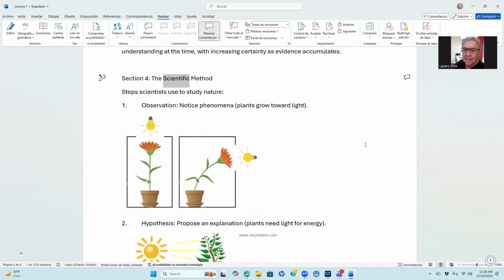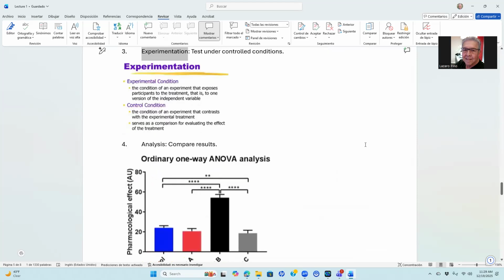Section 4: The Scientific Method. Steps scientists use to study nature. 1. Observation: notice phenomena, plants grow toward light. 2. Hypothesis: propose an explanation, plants need light for energy. 3. Experimentation: test under controlled conditions.